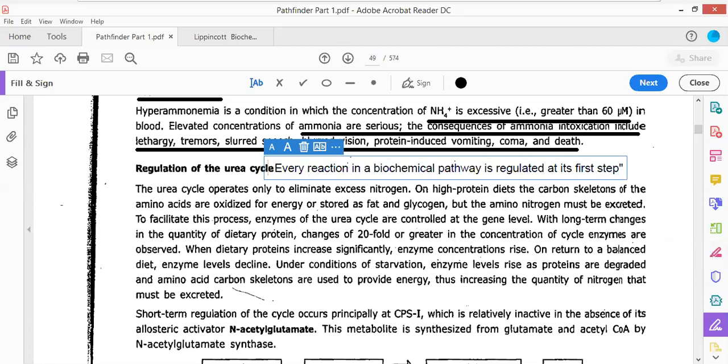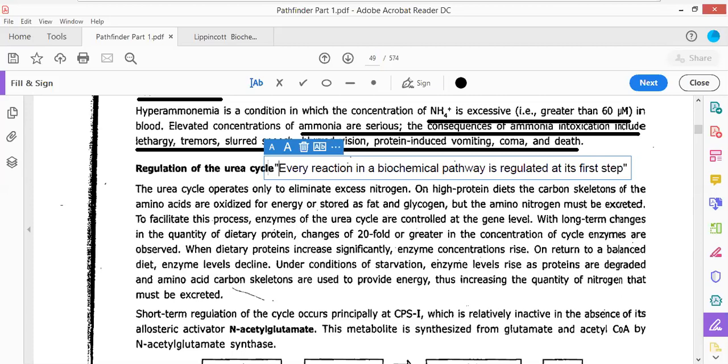So every reaction present in the biochemical pathway must be regulated at its first step. If the biochemical pathway is going to take place, the most important step is always the first step.